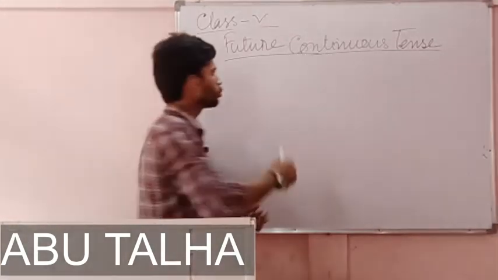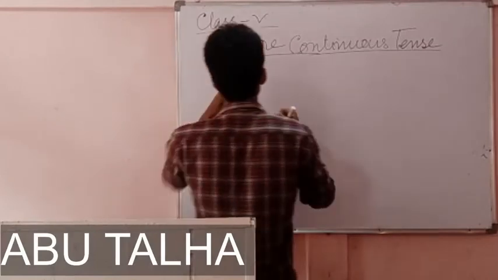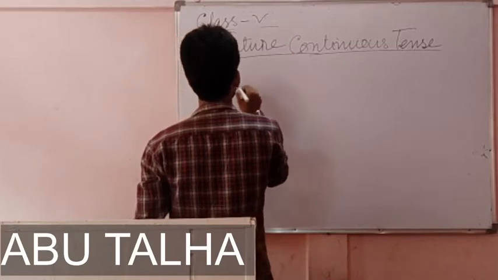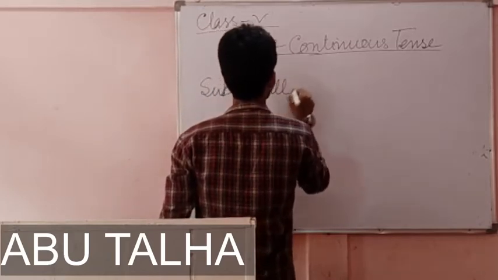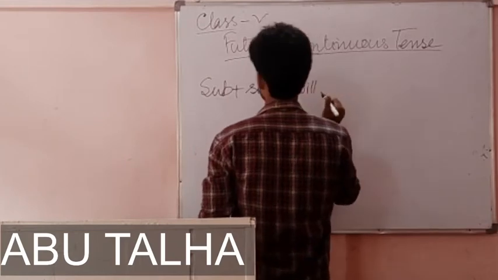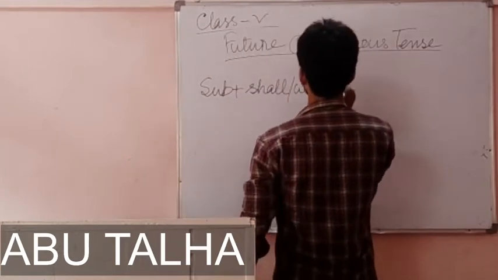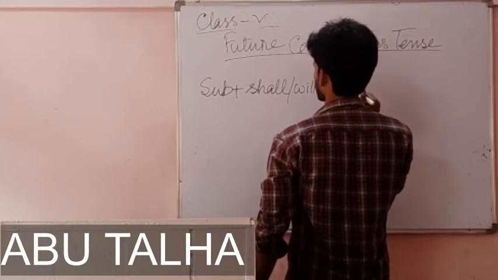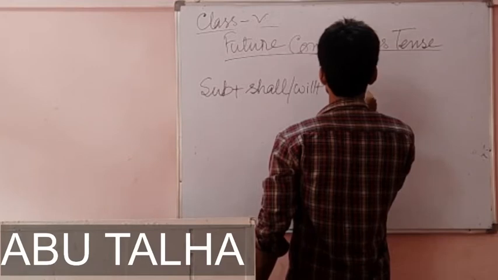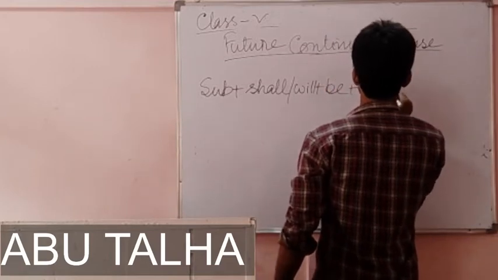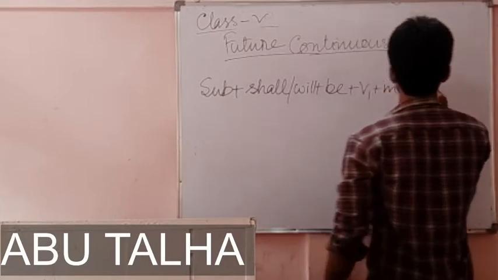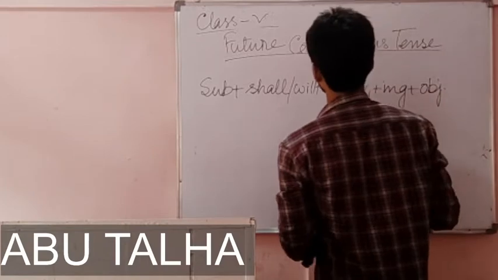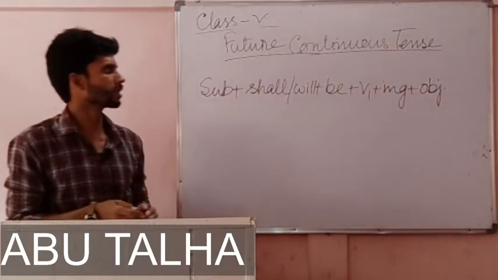Okay, let me write the rule in which we write sentences in this tense. Subject plus shall or will plus be plus v1 plus ing plus object.